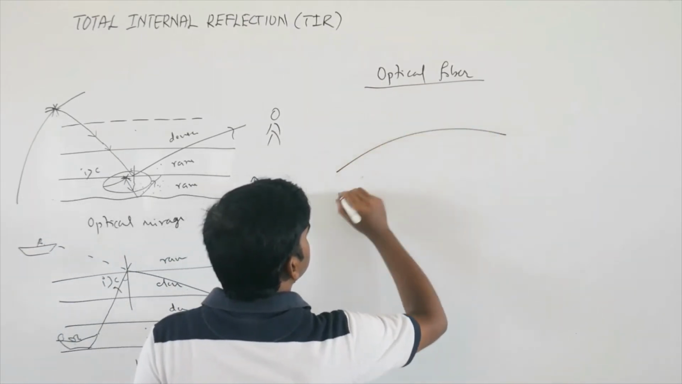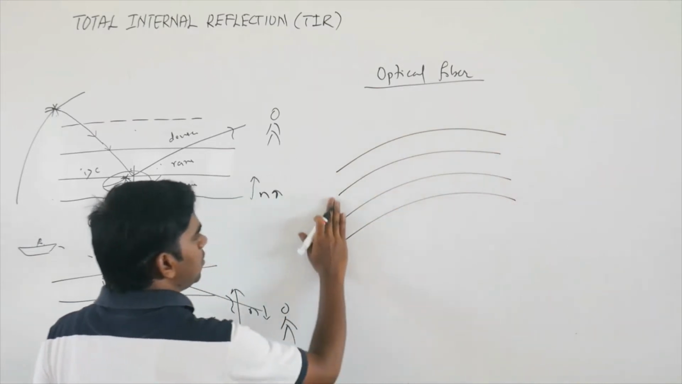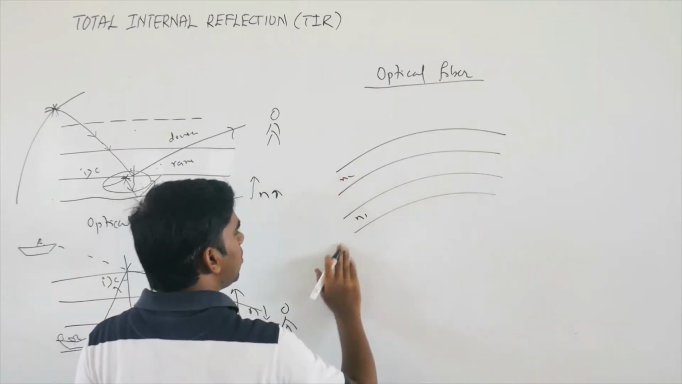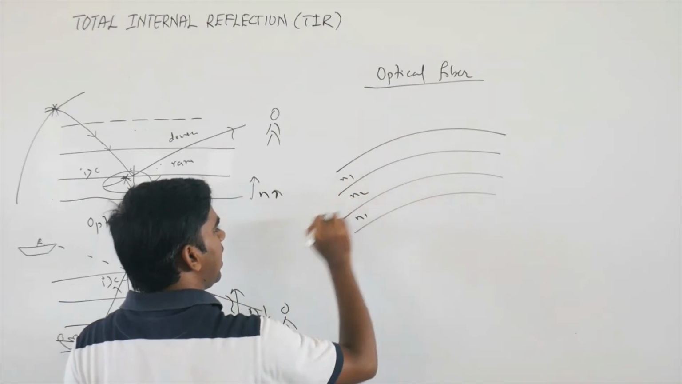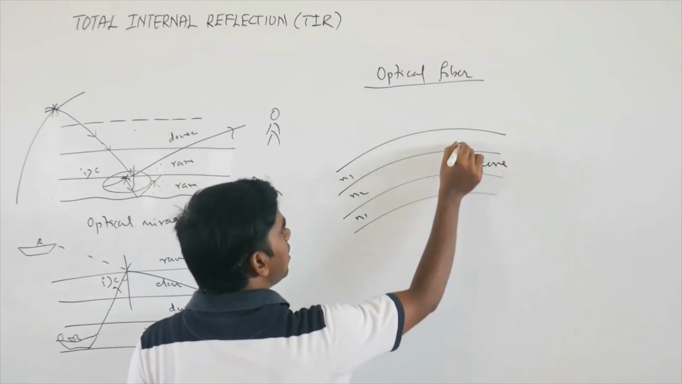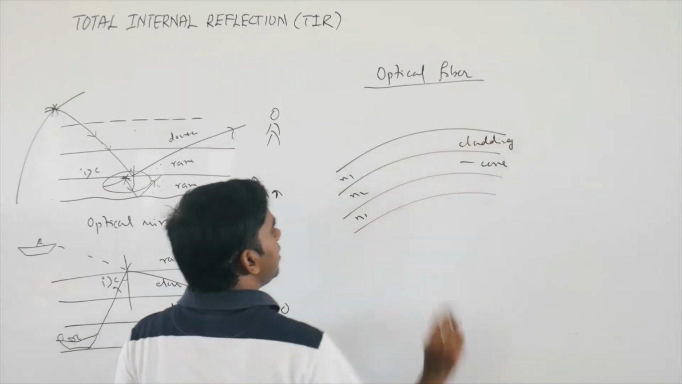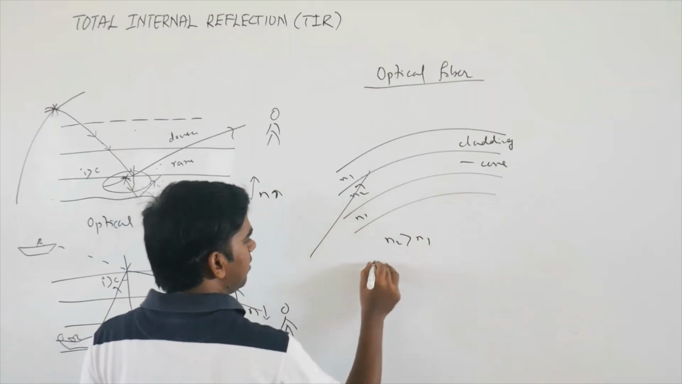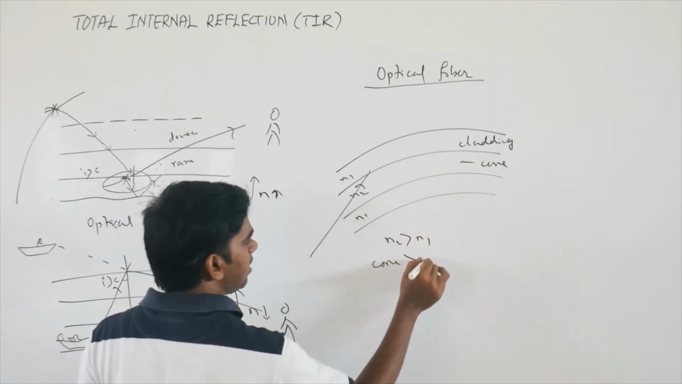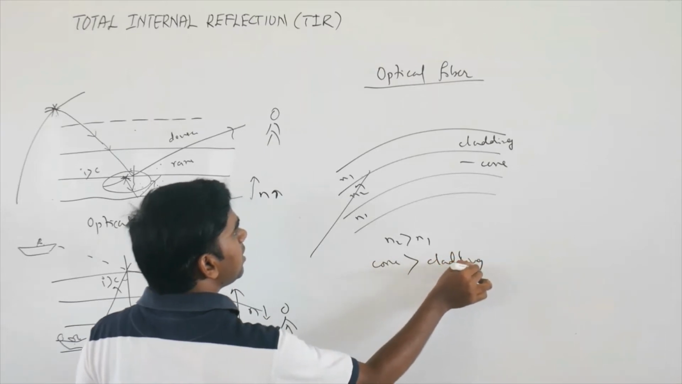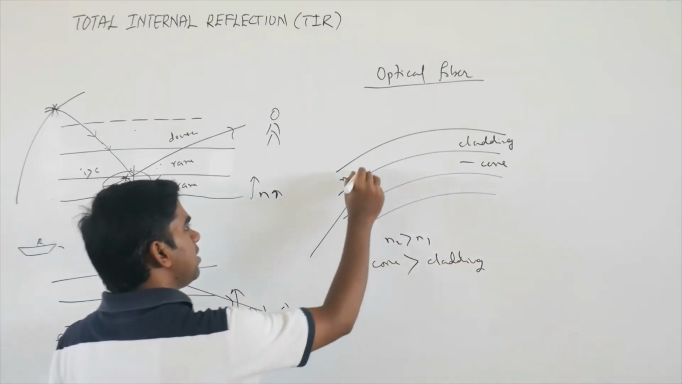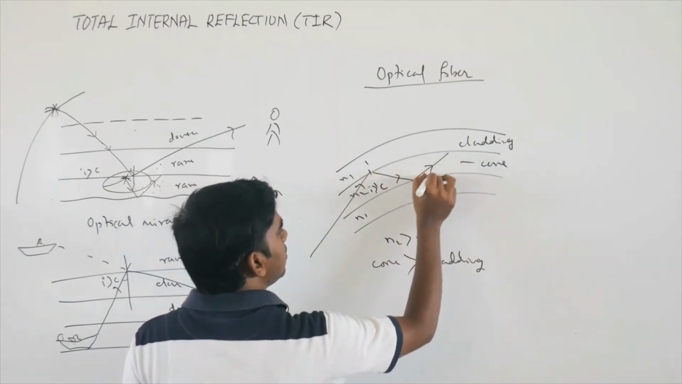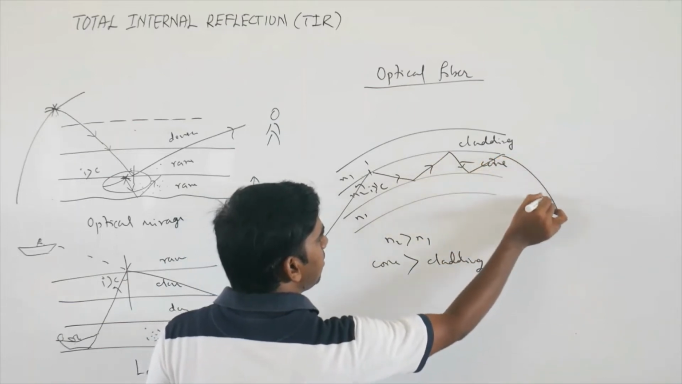There are two refractive indices. So this is say N1, and this is N2. This is called the core, and this is the clad. So when a ray of light enters from here, always N2 is greater than N1, meaning the refractive index of the core is always greater than the refractive index of the clad. Okay. So here, if the angle of incidence is greater than the critical angle, what will happen? The ray will undergo total internal reflection.